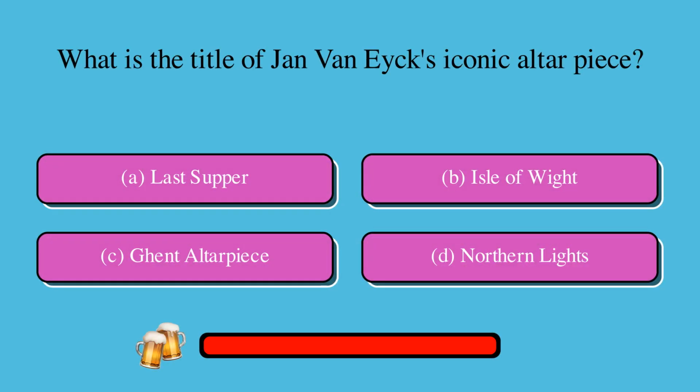What is the title of Jan Van Eyck's iconic altarpiece? Is it A. Last Supper, B. Isle of Wight, C. Ghent Altarpiece, or D. Northern Lights? The correct answer is C. Ghent Altarpiece.